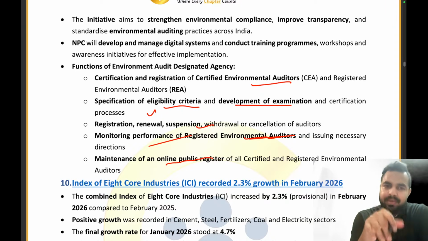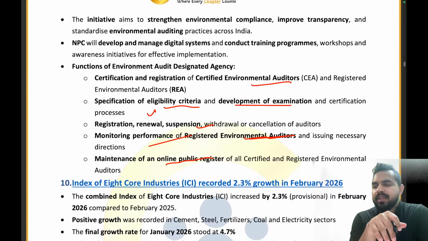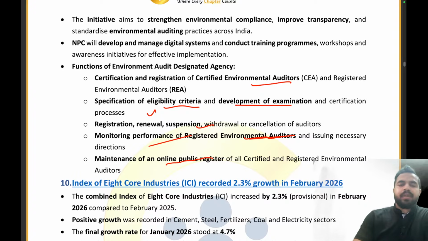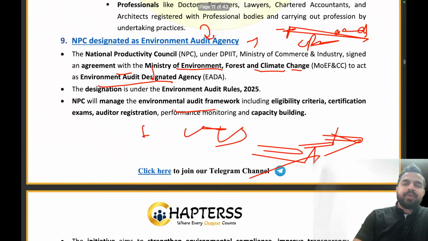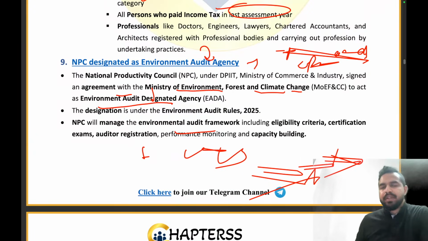If we do all these tasks, what will happen? We will be able to tackle these environmental auditors, right? So my dear friends, you can see here the NPC has been designated. What is the name of that organization? NPC, National Productivity Council.